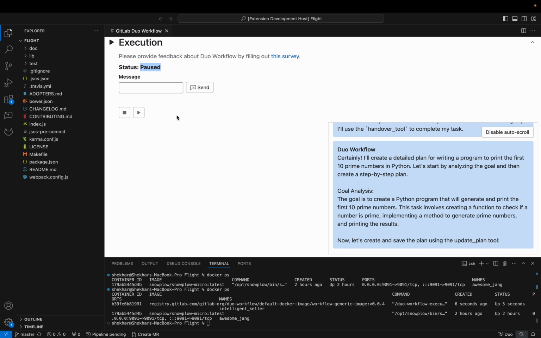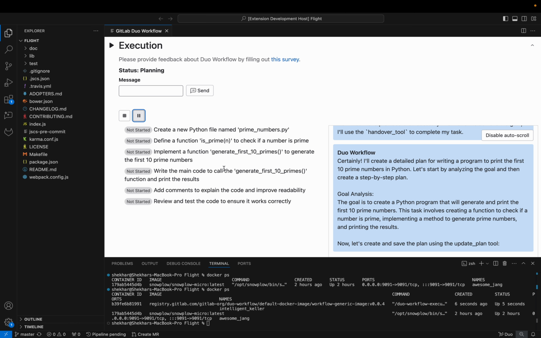And so this is the first bit: workflows can now be paused. And then when I'm ready to actually resume the workflow, I can just go ahead and start again to resume the workflow. Now you see it's creating the plan.